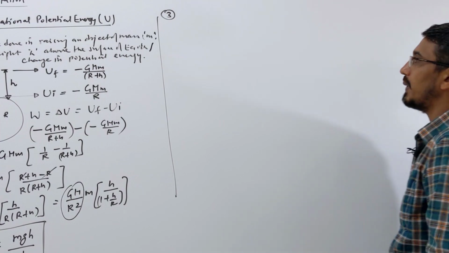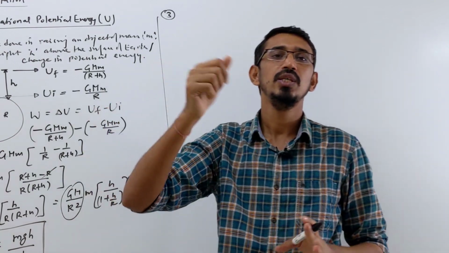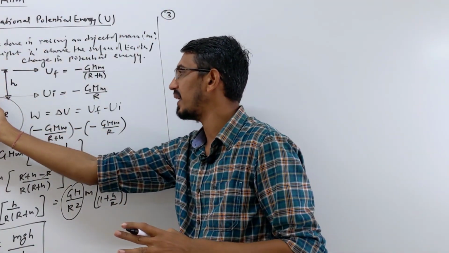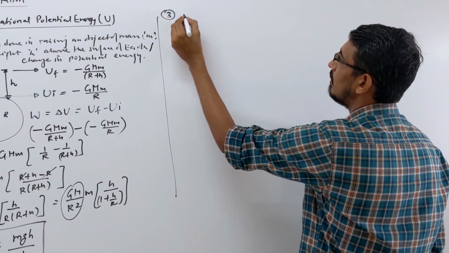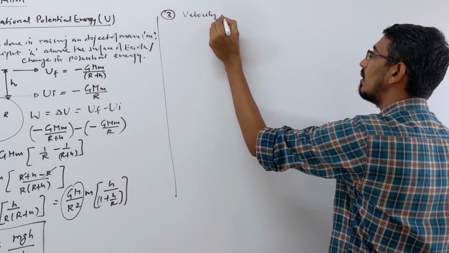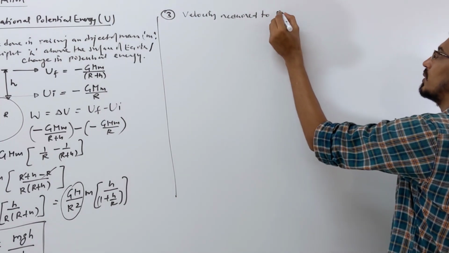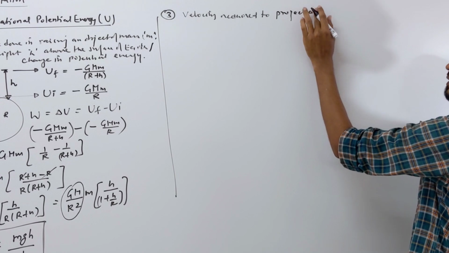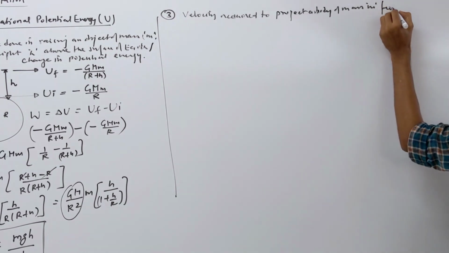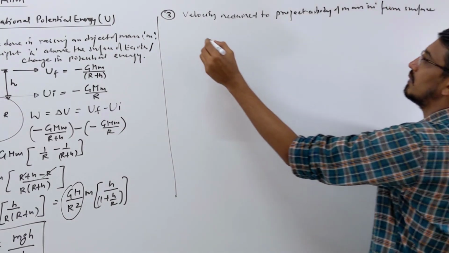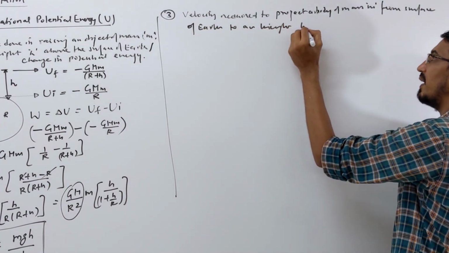Okay. Now another question they ask in this way. From surface of earth only you want to project a body upward, so it goes to some height h. Then what velocity do we need at this point? So let me write first here. Velocity required to project a body of mass m, from surface of earth to a height h.